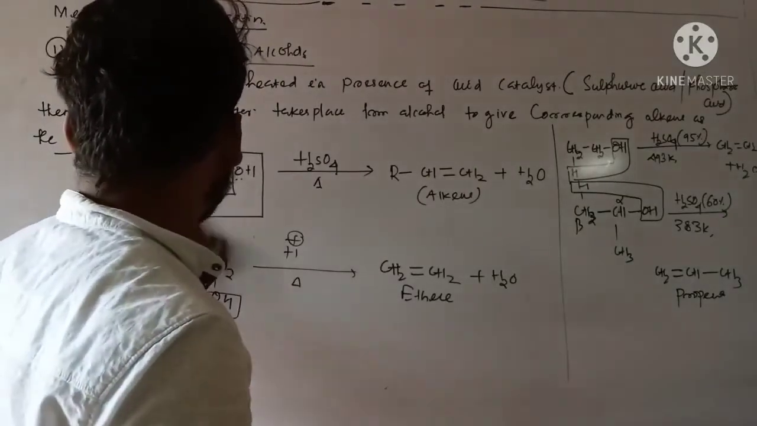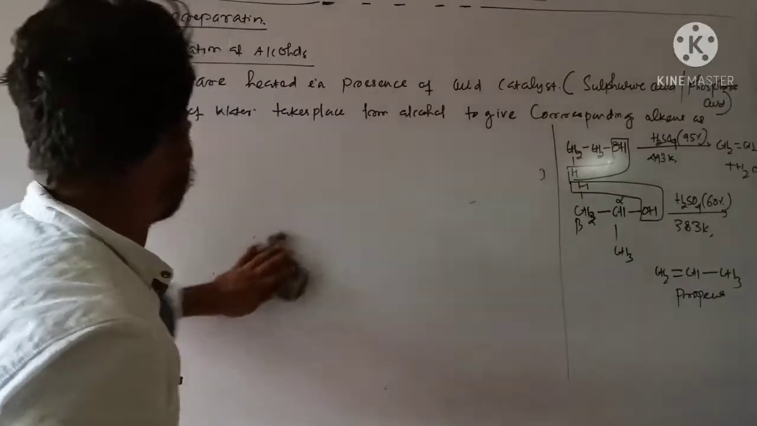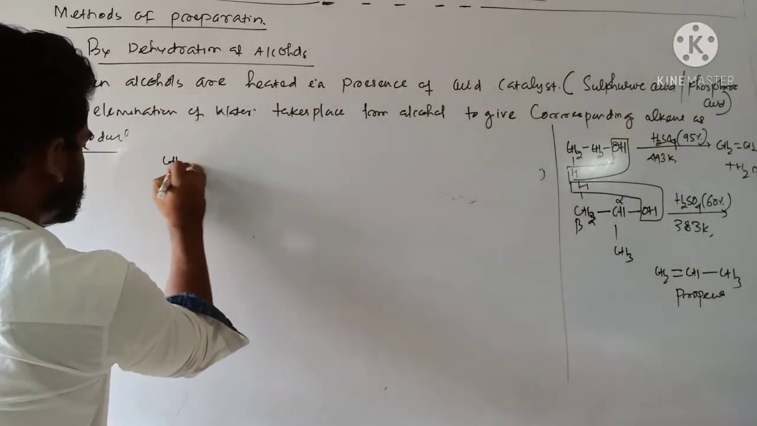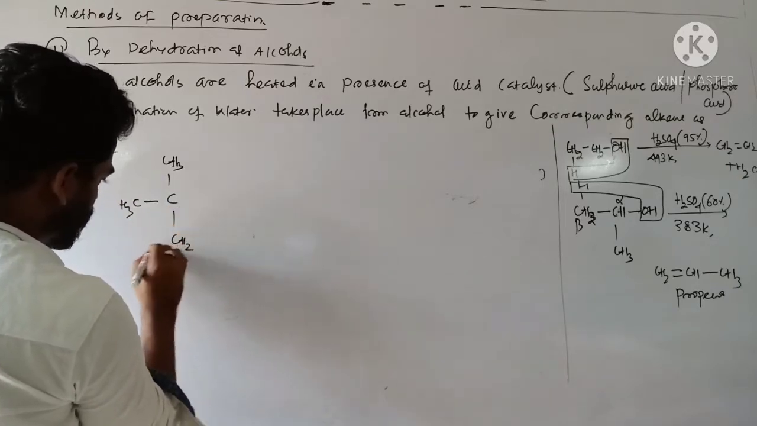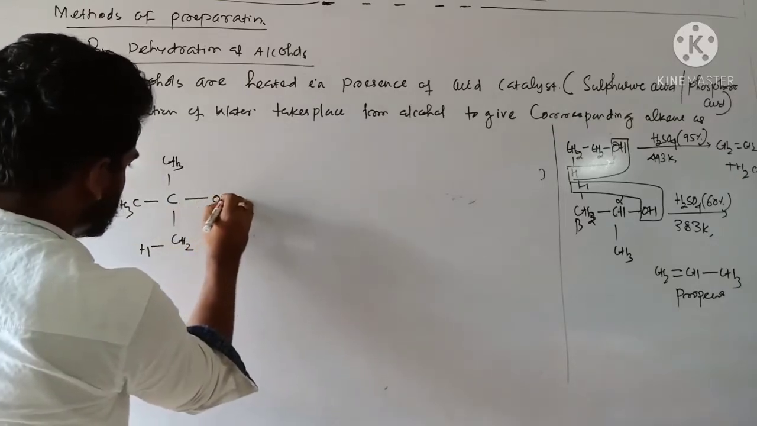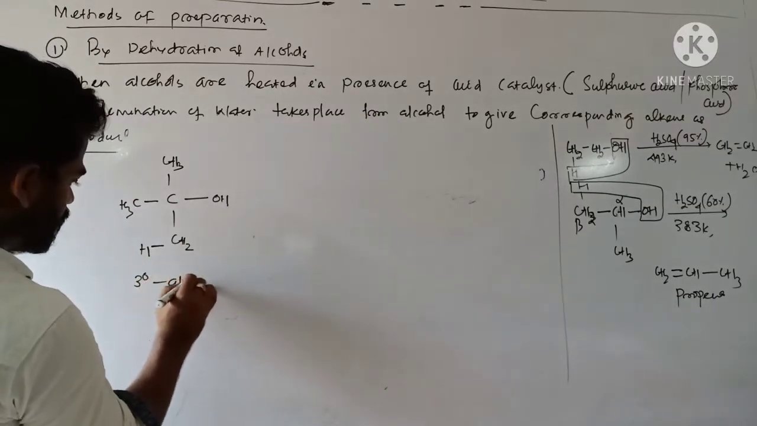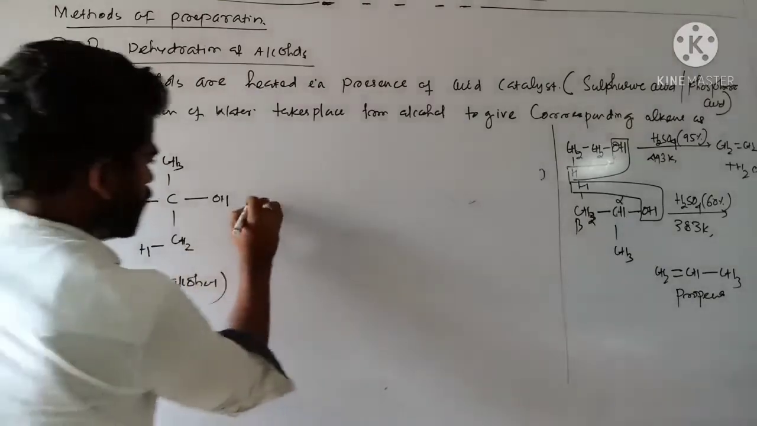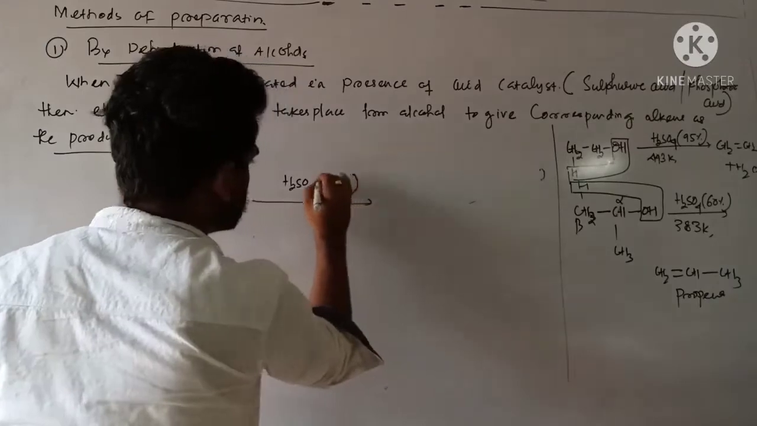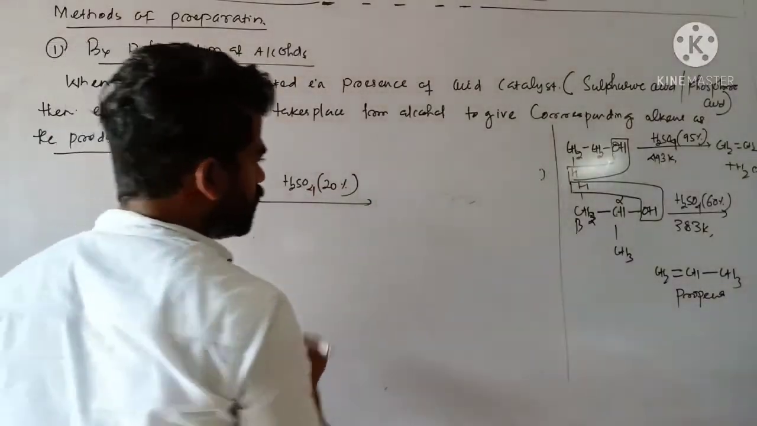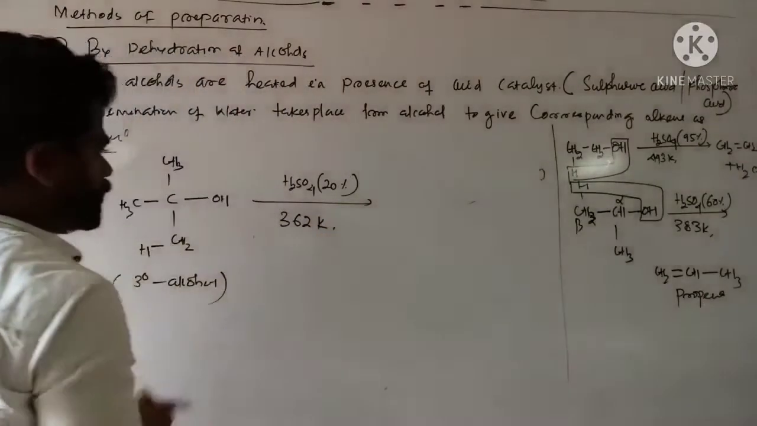Tertiary alcohol, very low temperature is required. In that condition, the reaction is possible. That means tertiary alcohol can be written CH3, CH3, and one CH2, one hydrogen over here. This one is tertiary butyl alcohol, 3 degree alcohol. So if I take H2SO4 here, only 20% H2SO4 is required, and the temperature, you know, is very low, within 362 Kelvin the reaction is possible.